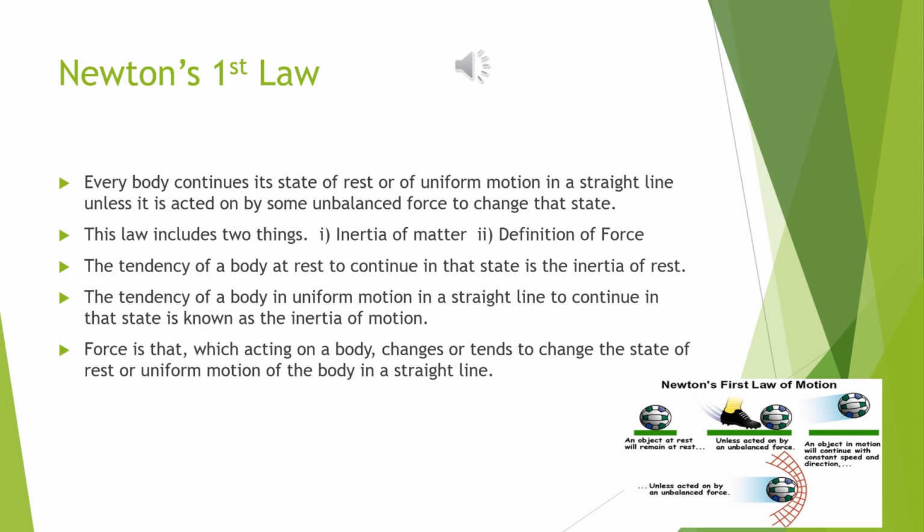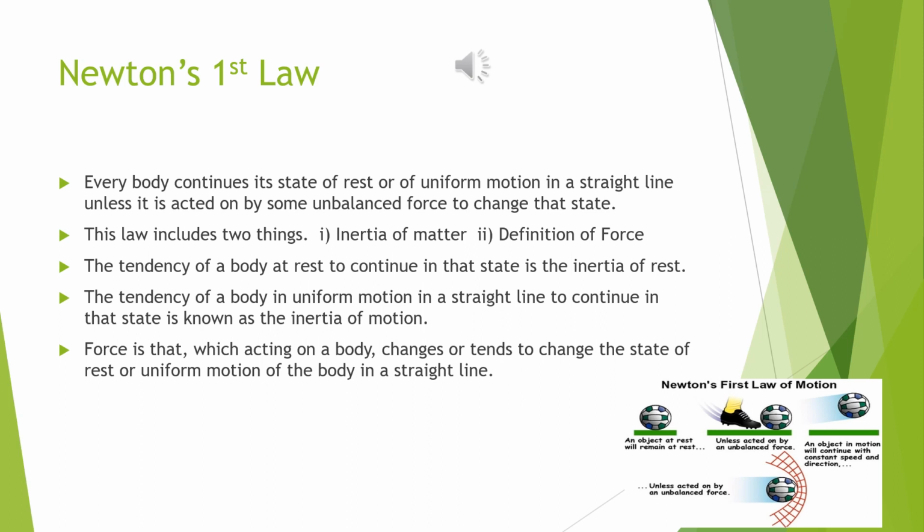First of all, we get inertia of rest. What is inertia of rest? I am giving you one example. Suppose one duster is there on the table and no one is removing it. That means it has a tendency to be there only in that particular resting condition. So the tendency of a body at rest to continue in that state is the inertia of rest.